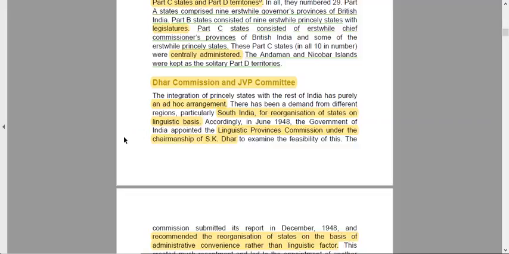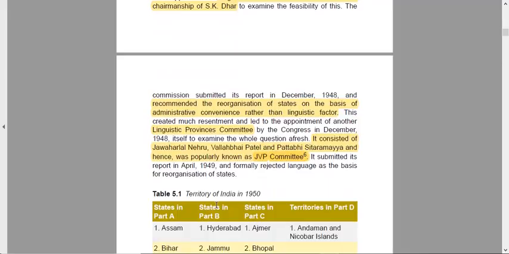There were certain demands from different regions, particularly from South India, for reorganization of states on a linguistic basis, that is on the basis of language. Accordingly, in June 1948, the government of India appointed the Linguistic Provinces Commission under the chairmanship of S.K. Dhar. So S.K. Dhar was the one leading the Linguistic Provinces Commission to examine the feasibility of this. The commission submitted its report in 1948. Soon after independence in 1947, the states started demanding demarcation of each state on the basis of language. And the S.K. Dhar committee was S.K.